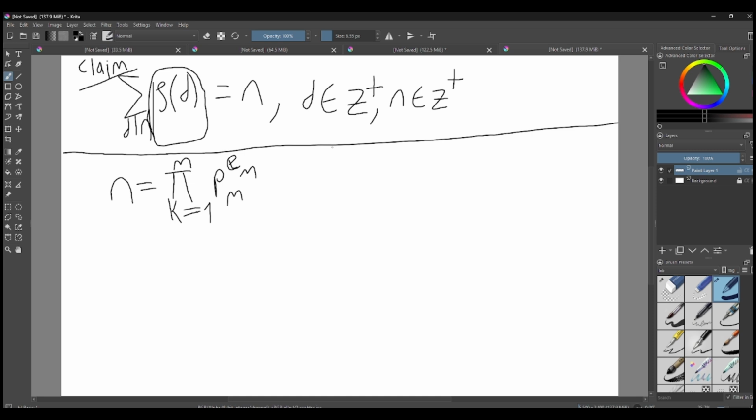Now, to represent every divisor of n, we can use this notation.